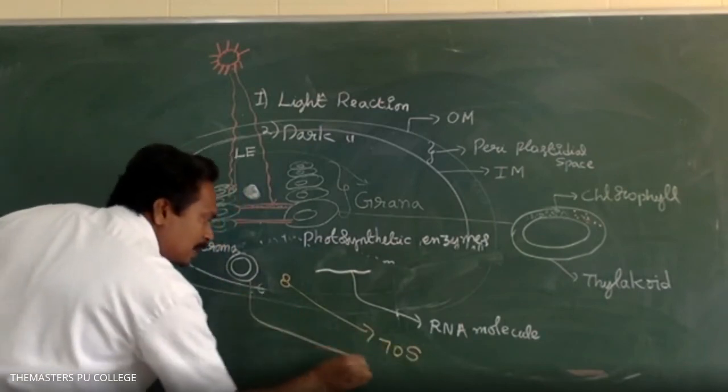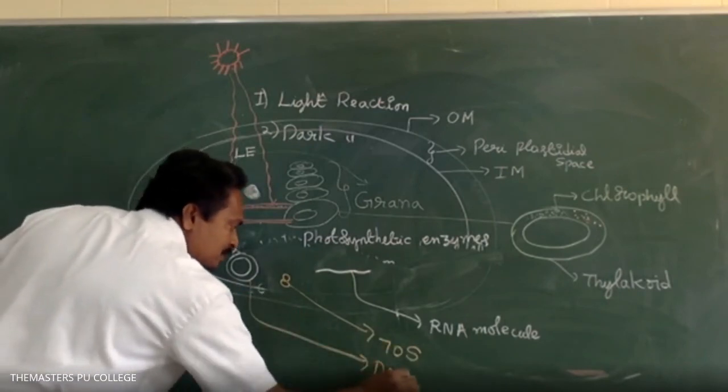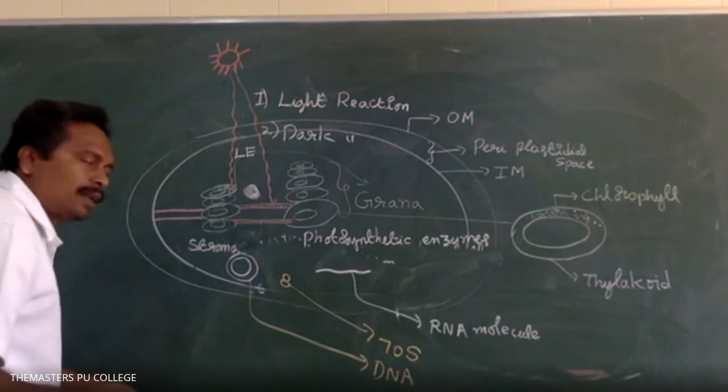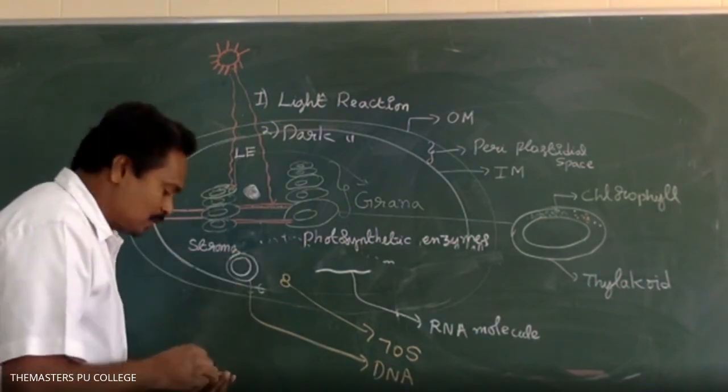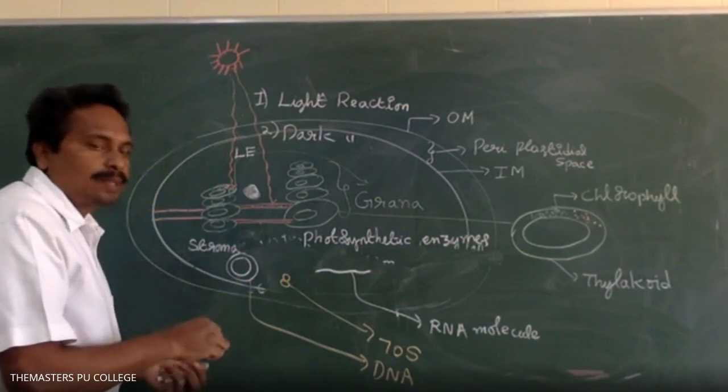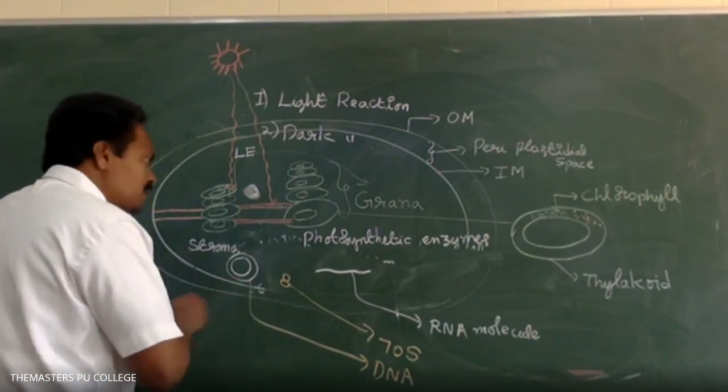So DNA molecules, photosynthetic enzymes, and protein synthetic enzymes.